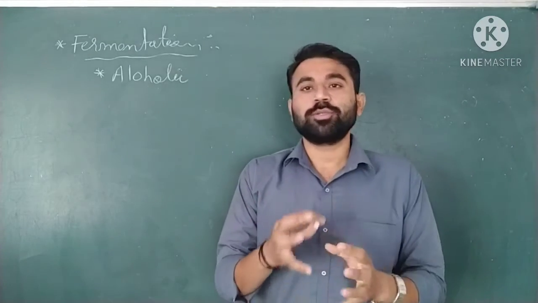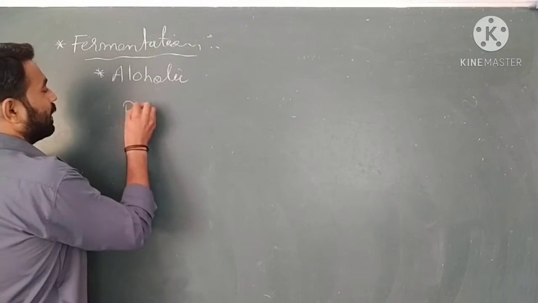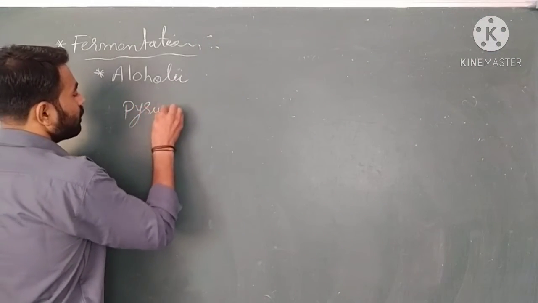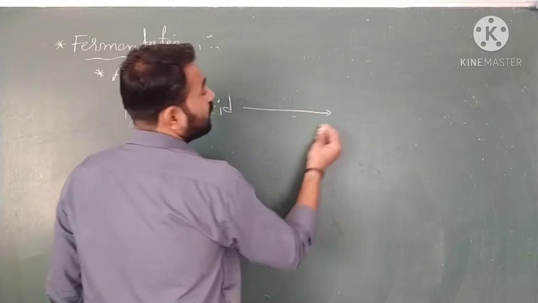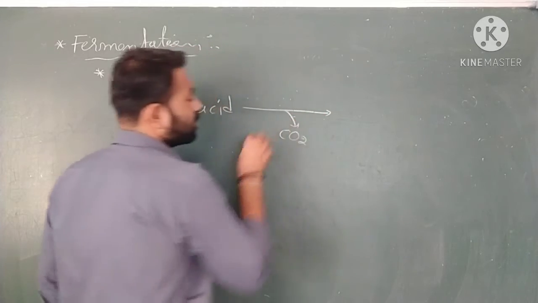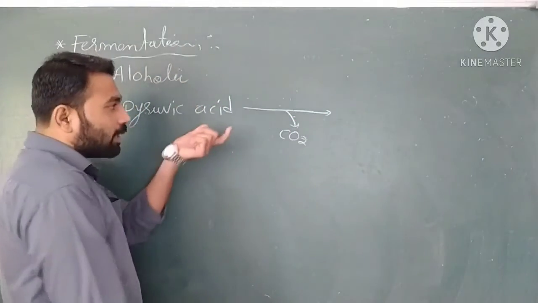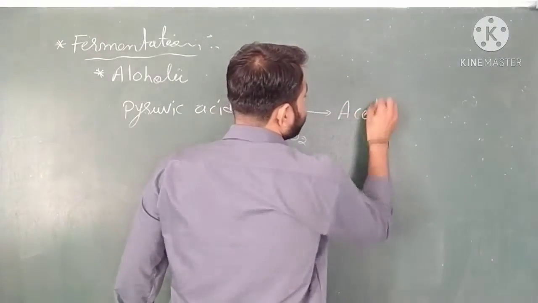A decarboxylation process occurs, and pyruvic acid releases CO2 from the reaction, and acetaldehyde is formed.